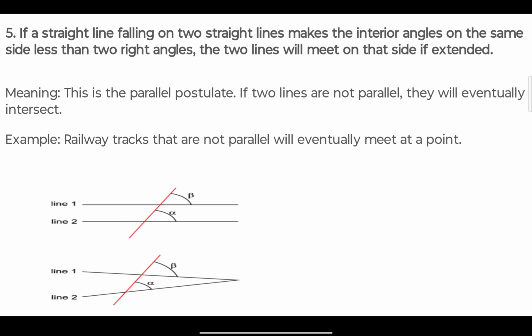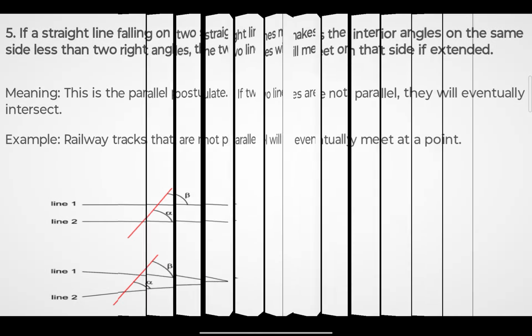And if we take another two lines, such as in the below figure, line 1 and line 2, if these are not parallel, they will eventually meet at some point. So these are the five postulates we have discussed so far.